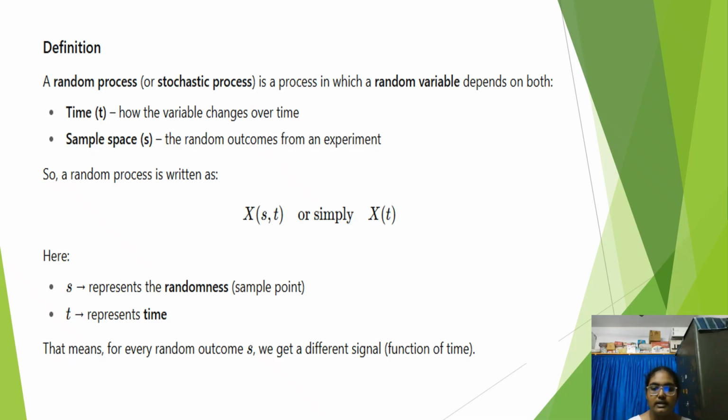So the random process can be written as X(s,t), or simply X(t). Here we denote the random process as capital X of t, where s represents randomness and t represents time. That means for every random outcome, we get a different signal, that is, a function of time.